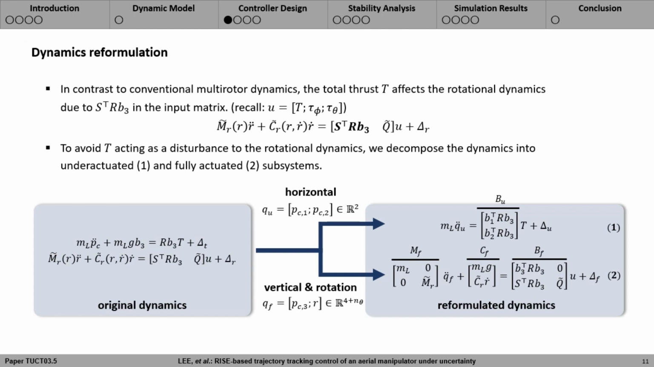To overcome this issue, we decompose the dynamics into underactuated and fully actuated subsystems as in equations 1 and 2. The configuration of the underactuated part is taken as Q subscript U, whereas that of the fully actuated part is taken as Q subscript F. Since Q subscript U is just the first 2 elements of P subscript C, which is the position of the center of mass of the aerial manipulator, the reformulated dynamics can be easily obtained.